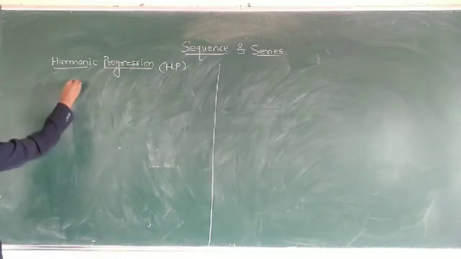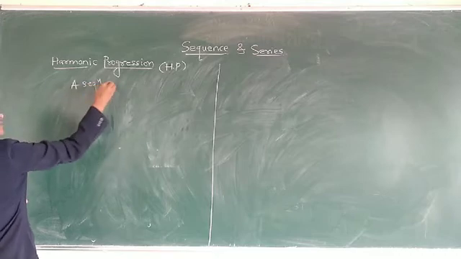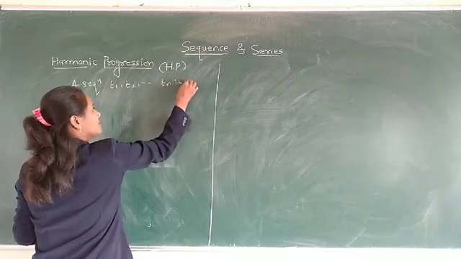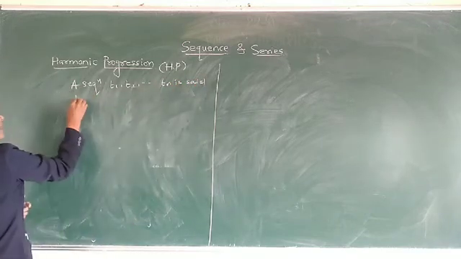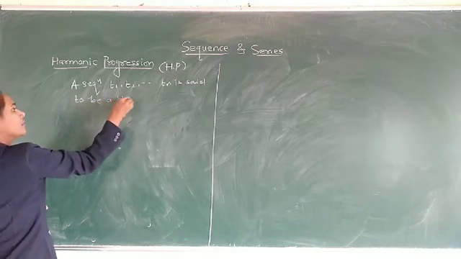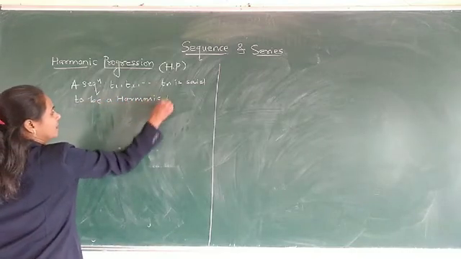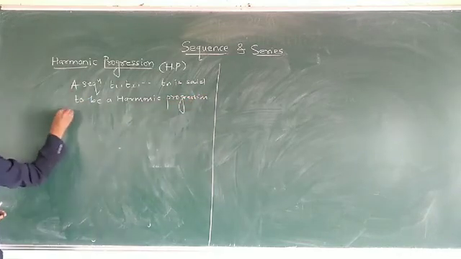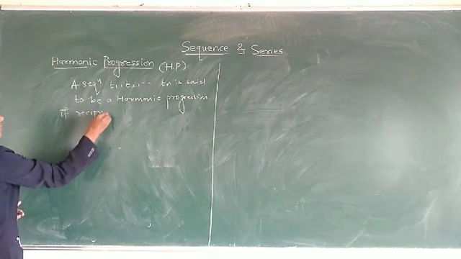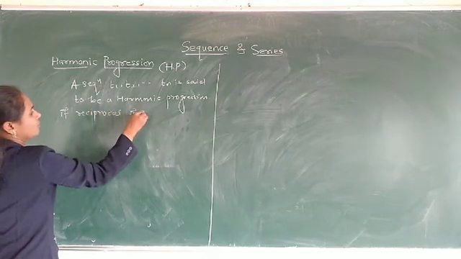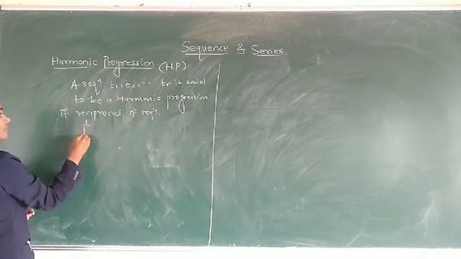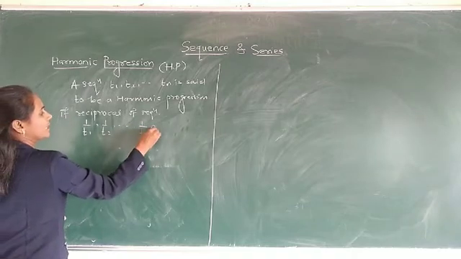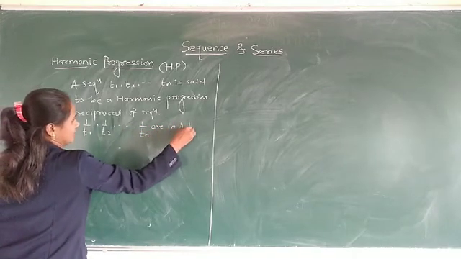So let us see a sequence T1, T2 and so on up to Tn is said to be a harmonic progression if the reciprocals of the sequence, 1 upon T1, 1 upon T2 and so on up to 1 upon Tn, are in AP.